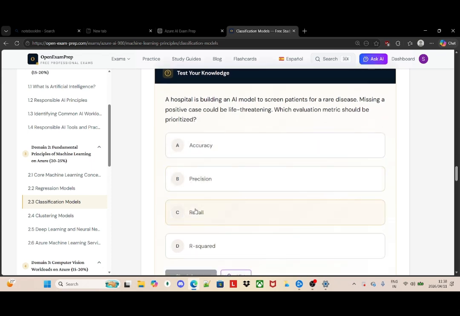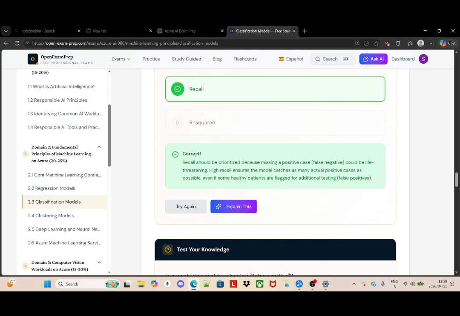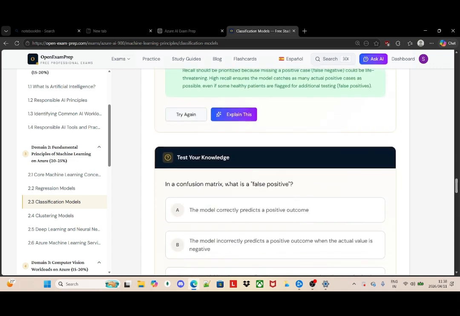I would say recall, which is number C. It says recall should be prioritized because a missed positive case, which is a false negative, could be life-threatening. High recall ensures the model catches as many actual positive cases as possible, even if some healthy patients are flagged for additional testing, which is a false positive.